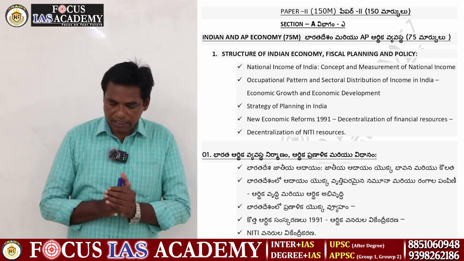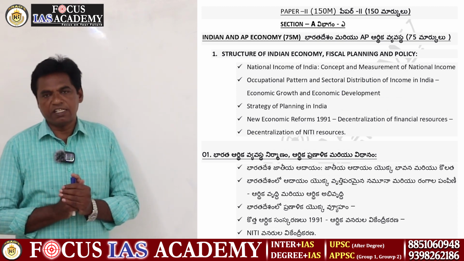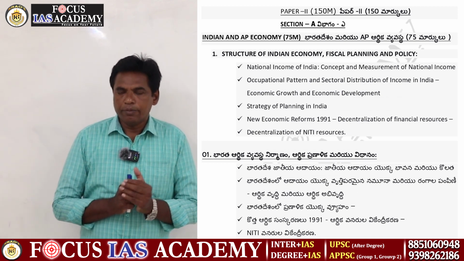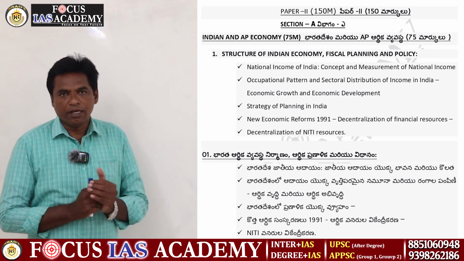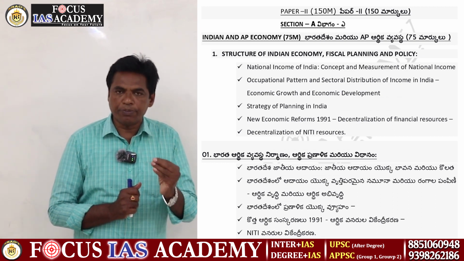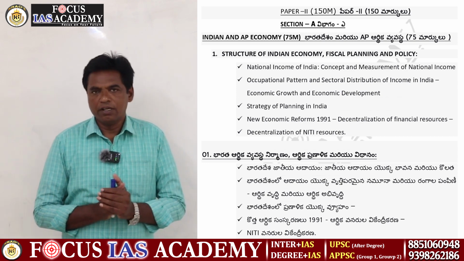Then the second one is occupational changes, meaning the occupational pattern. In AP and India, the maximum number of people depend upon the agriculture sector.